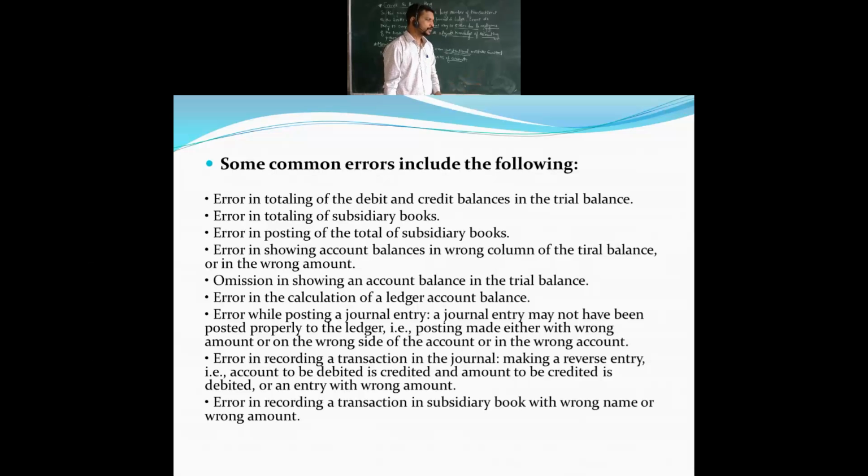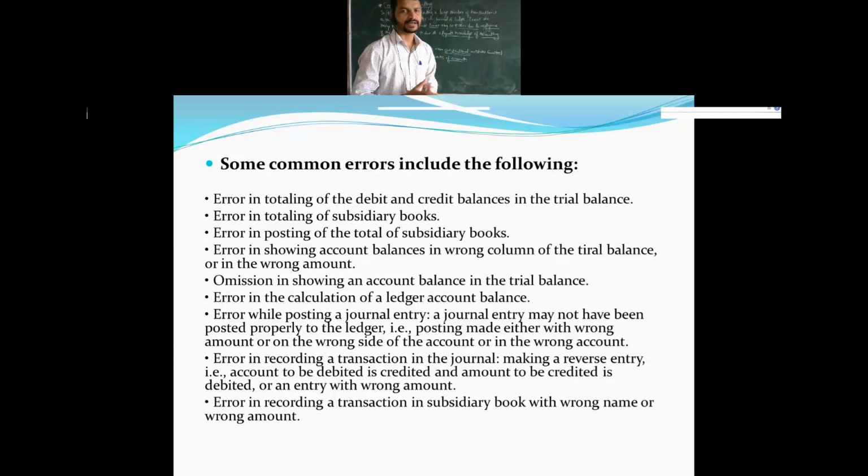Then secondly, errors in totaling of subsidiary books. Till now we have maintained the subsidiary books while preparing the trial balance. Three methods we saw. Now if any of the amounts in the subsidiary books which are maintained are missing, even that will make an error here. Error means there will be a mistake in the trial balance.